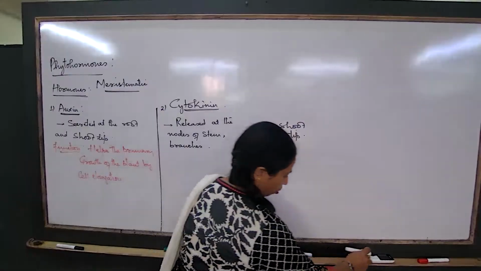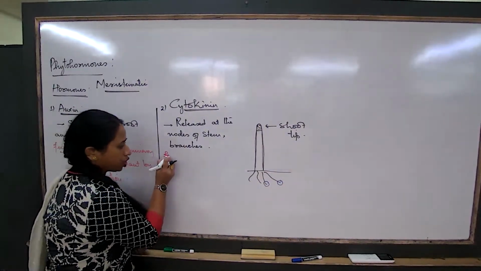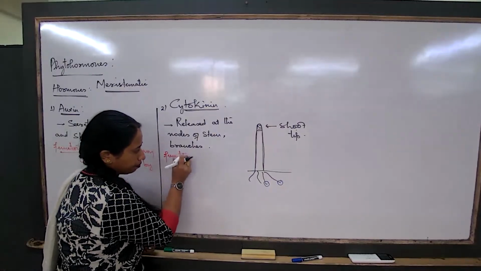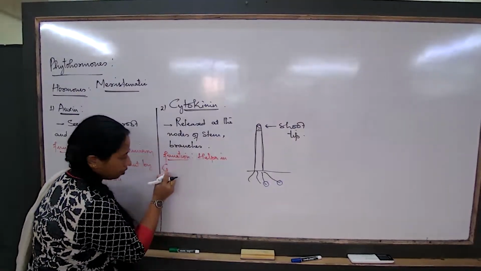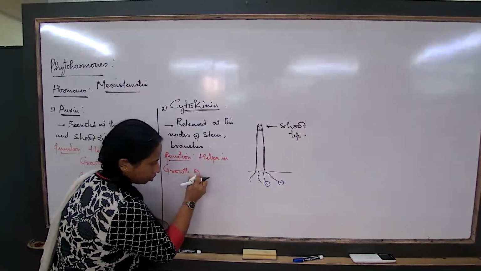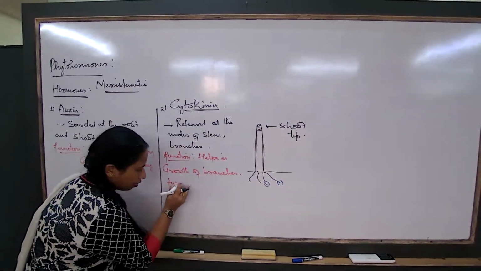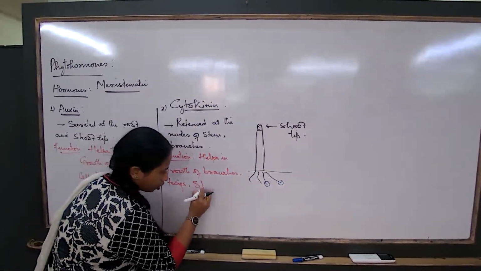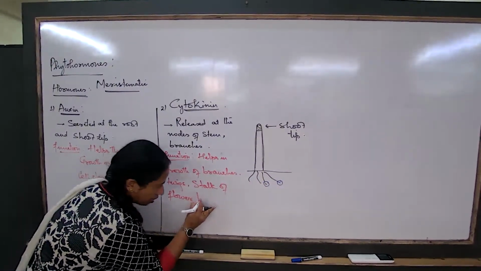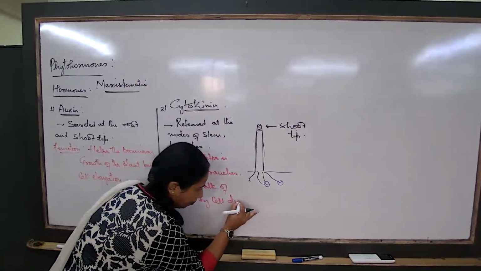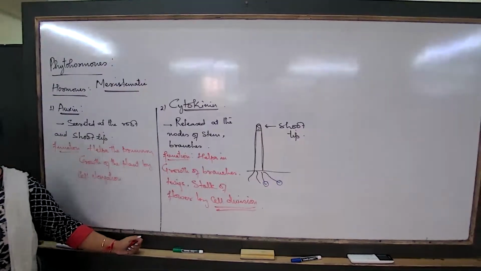What would be the function of this particular hormone? Cytokinin now, the second. The function of this hormone would be to help in the growth of the branches, the twigs, the stalk of the flower, by cell division. Now I am not talking about cell elongation. Cytokinin brings about cell division.